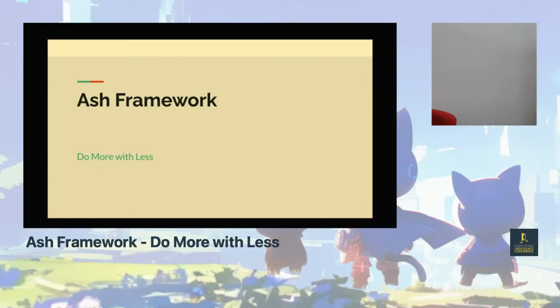So yeah, again, this is called Ash framework. Do more with less. I'm going to show you guys why that is. And also feel free to ask questions as I'm doing the presentation. It's fine. Let's keep it pretty casual, right?